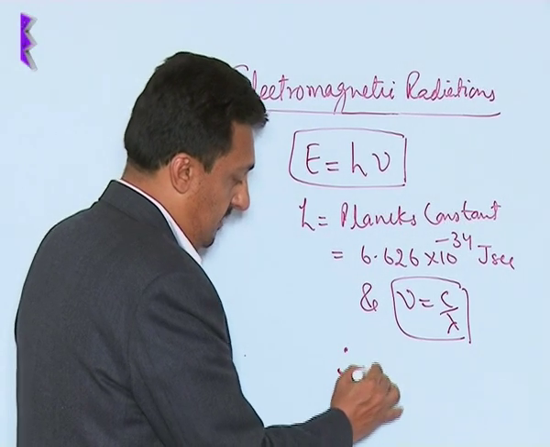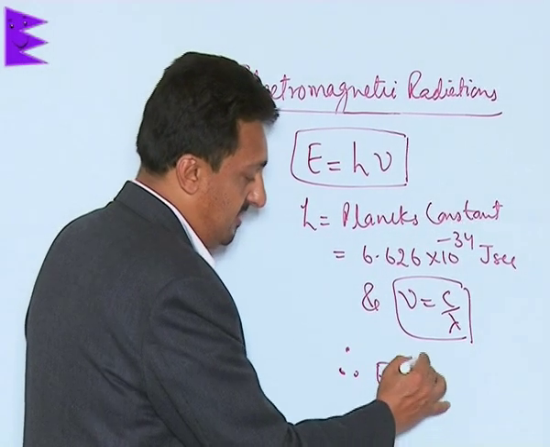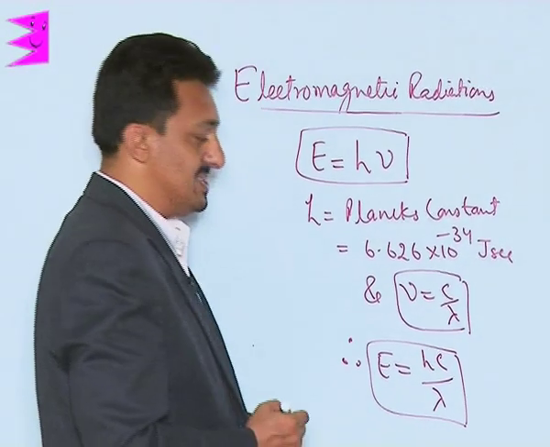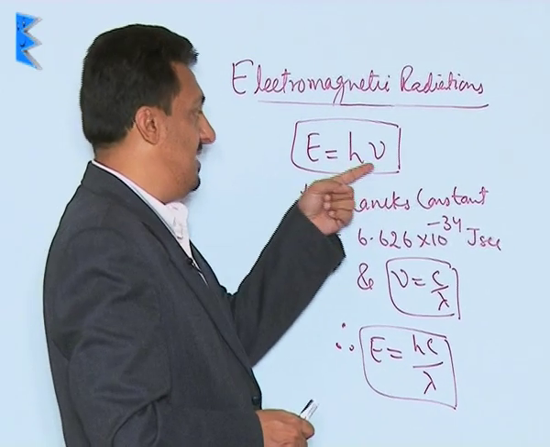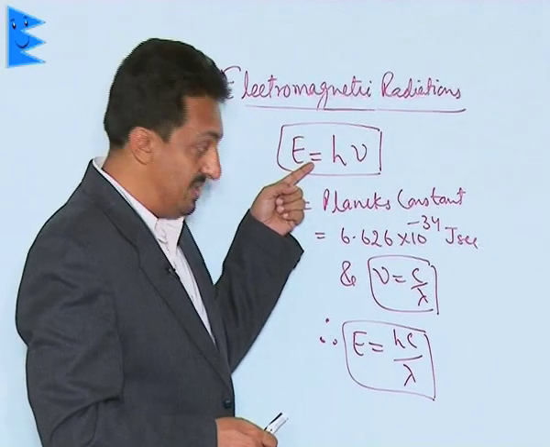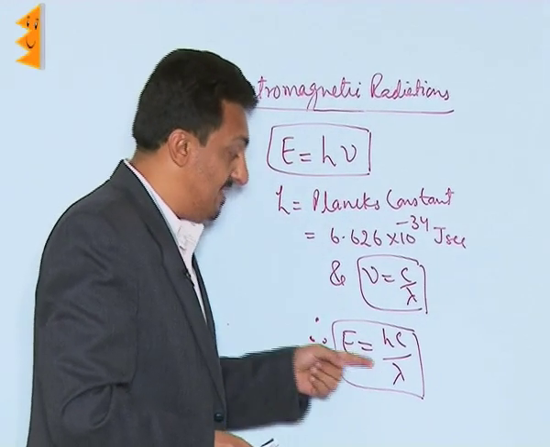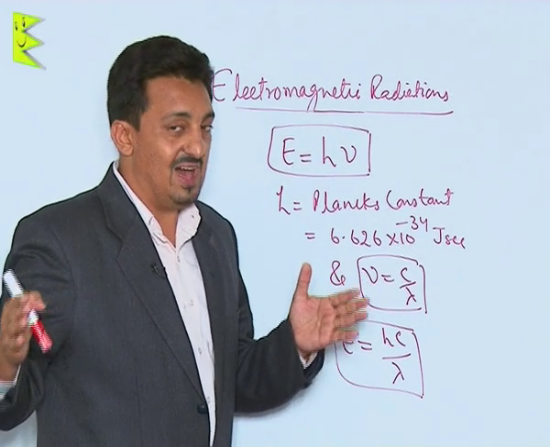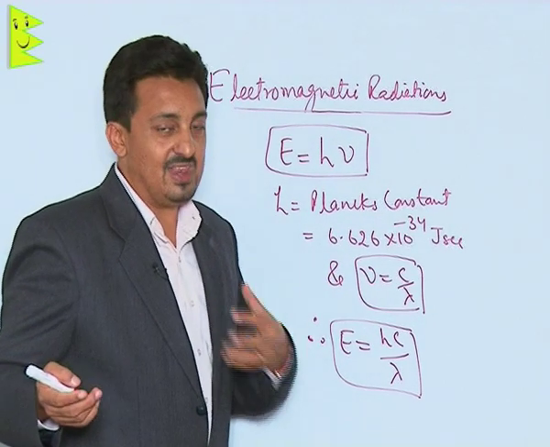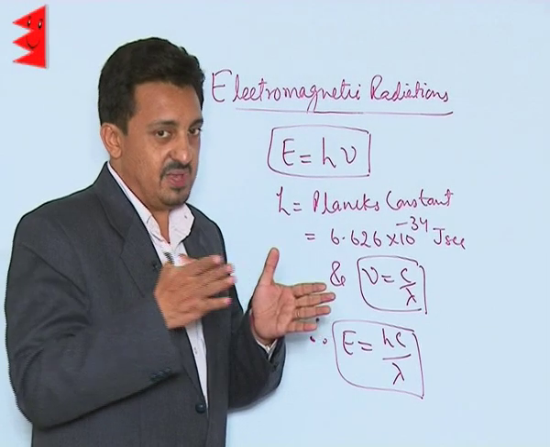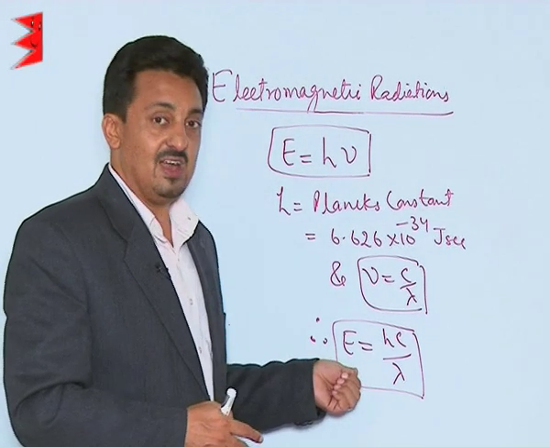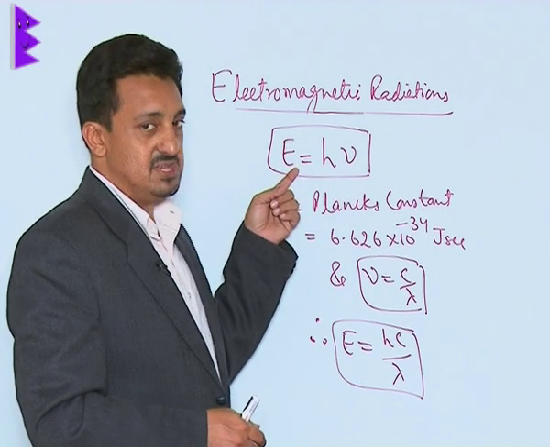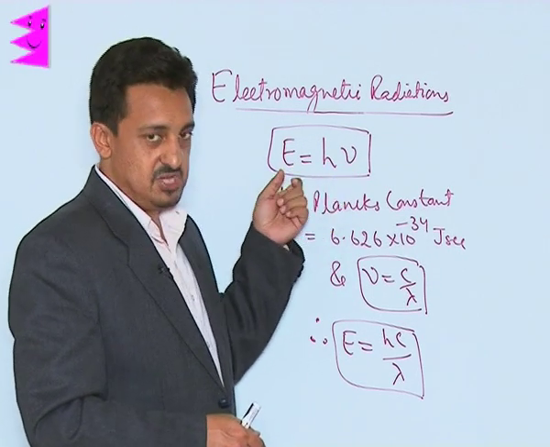Therefore, we can write this formula as E is equal to hc over lambda. So this suggests that the energy is directly proportional to frequency, and it is inversely proportional to the wavelength. So if the wavelength of any radiation is very large, it will have very low energy. If the wavelength is very small, it will have very high energy. And if the frequency is large, the energy is high; if the frequency is low, the energy is also low.